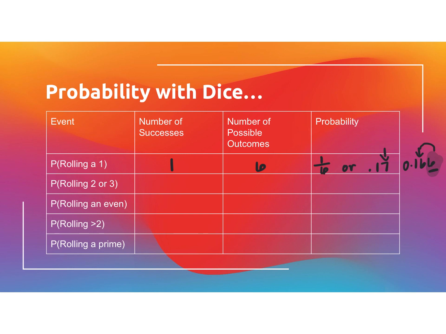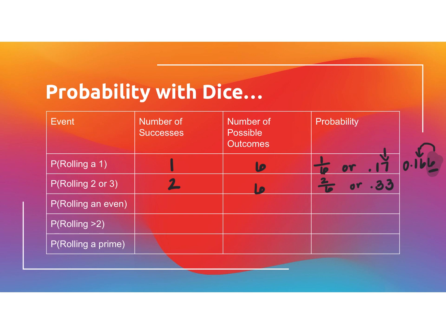Okay, so now we want to roll a 2 or a 3 on a die. Well, when you think of a die, a 2 or a 3, there's 1 two and there's 1 three. So there's 2 options, a 2 or a 3. Still, there's only 6 numbers on that die. So if I'm going to do the probability, what I want are those 2 numbers over what my possible outcomes are, which are 6. So if I did 2 divided by 6, I put that in my calculator, I'm going to get 0.33. And that's with a rounded number.